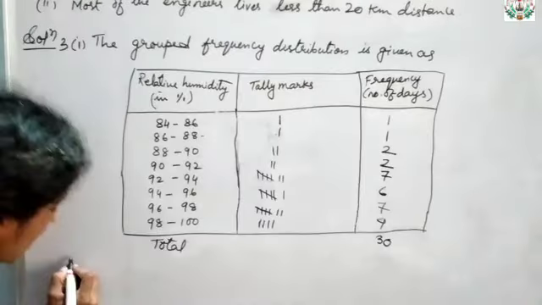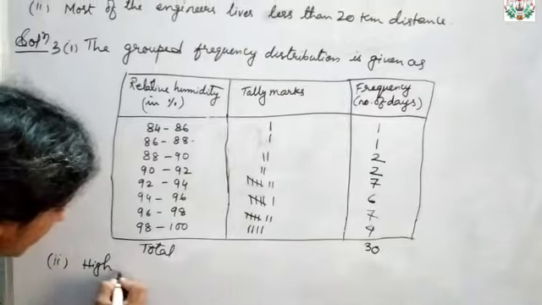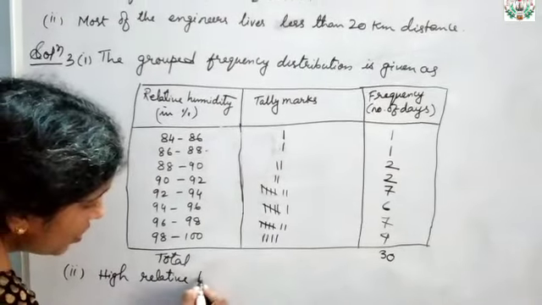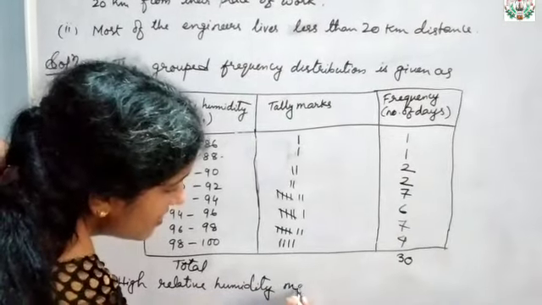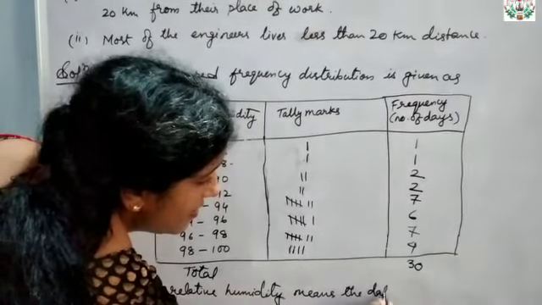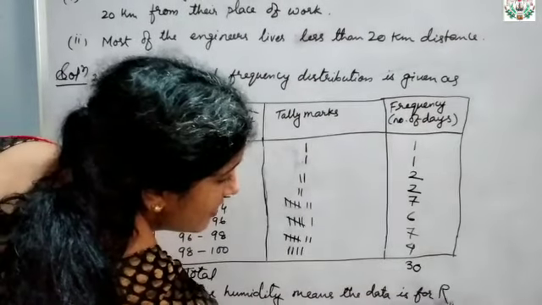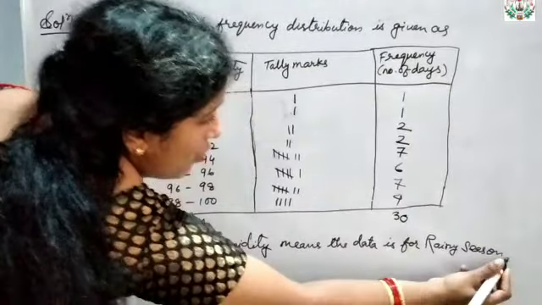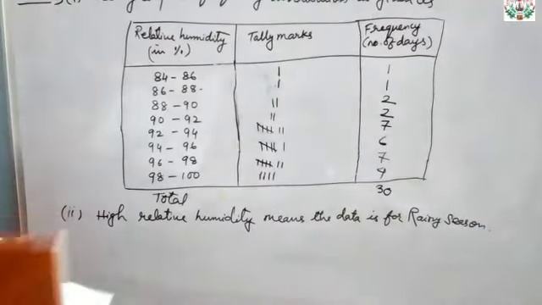So you can write, for the second part of the question: high relative humidity means the data is for rainy season. Okay, clear?